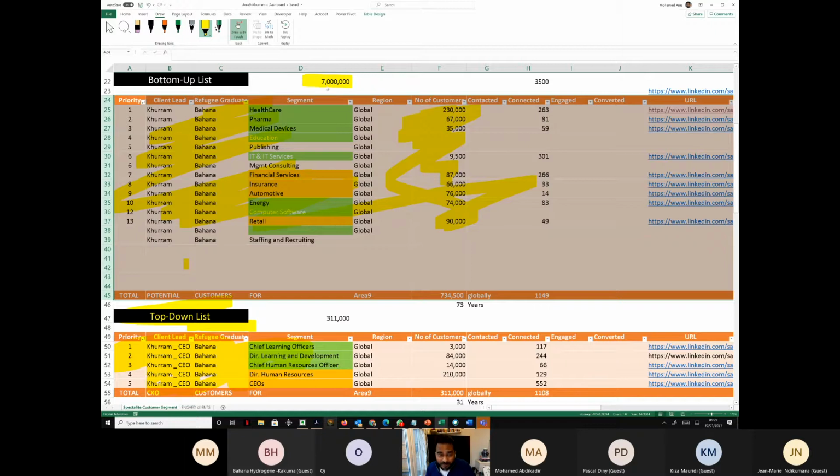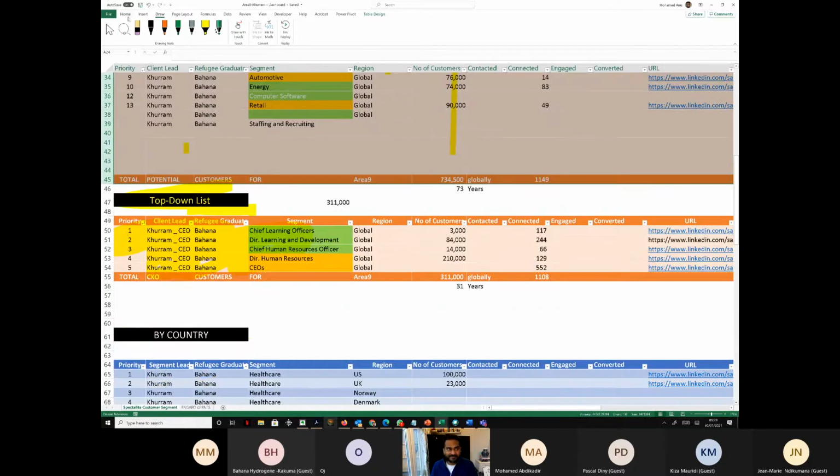If Bahana has to go after every one of these 7 million people, it will take him 700 years. Right? It will take him 700 years. So what we are telling them is, instead of only Bahana, hire 700 more people so that they can cover all your people in 1 year. So that's one thing. The second thing we are saying